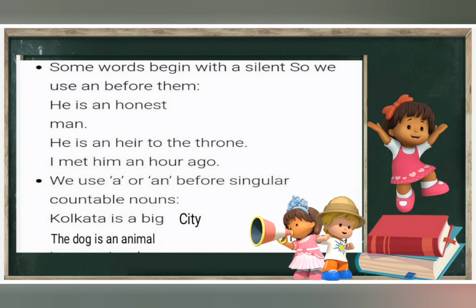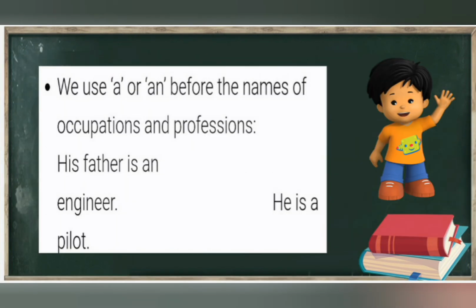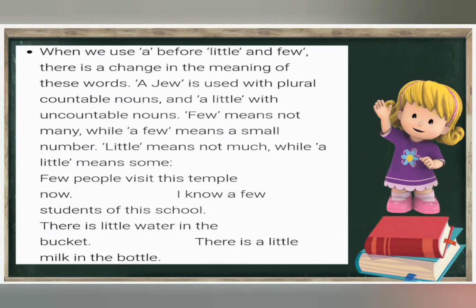H is silent. We use a or an before singular countable nouns. Kolkata is a big city. So we are mentioning Kolkata alone, so here a. The dog is an animal. So dog we are mentioning here. We use a or an before the names of occupations and professions. His father is an engineer. He is a pilot. This is the important rule.